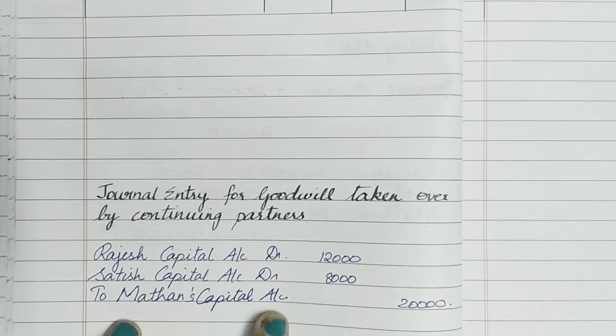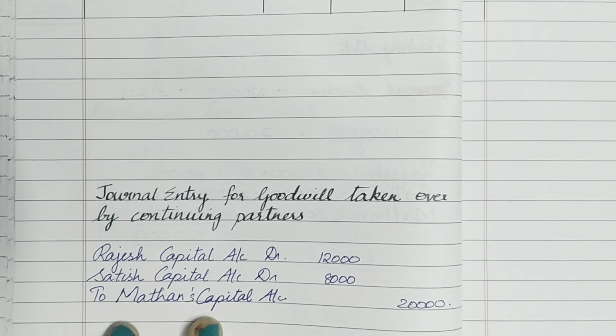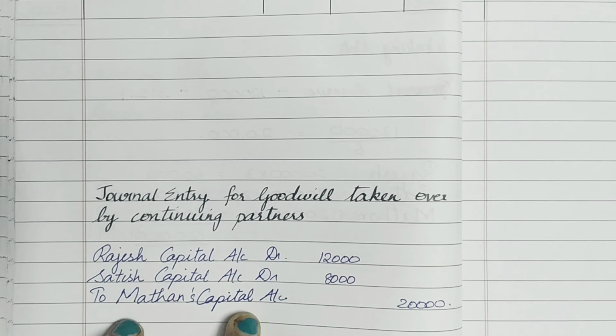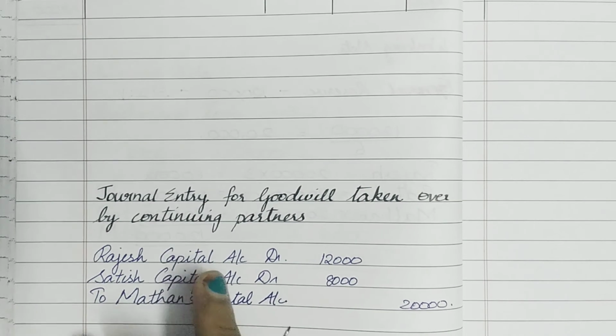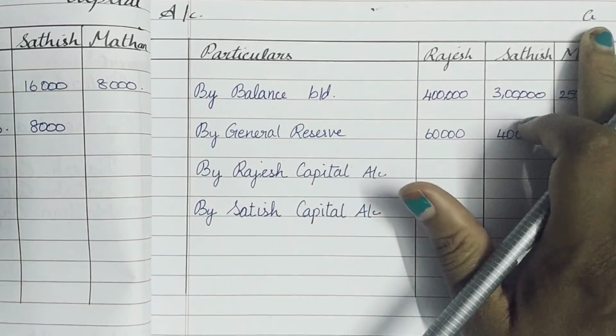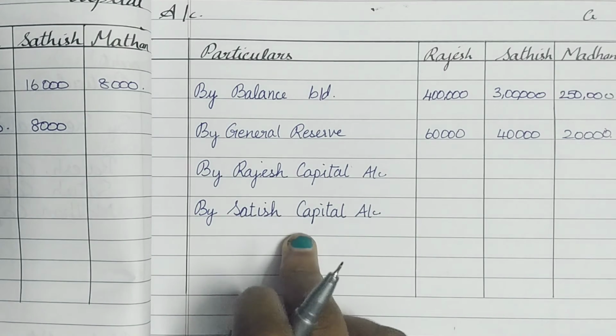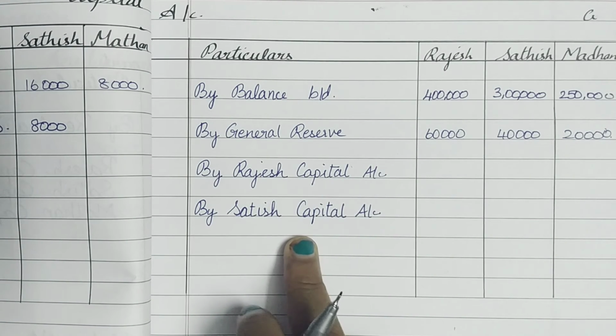Next, we are going to take care of Madan's capital account. Madan's capital account is 20,000, but we must go to the credit side because Madan's capital account is credited. So on the credit side of the capital account, write the opposite account's name and their respective values. I've written by Rajesh's capital account and by Satish's capital account, which are the two accounts given in the journal entry.